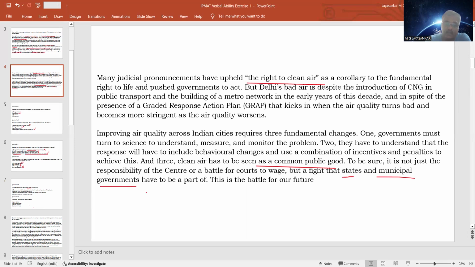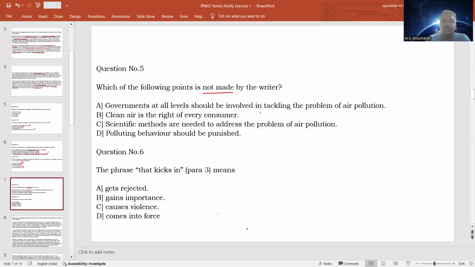So that means not only the central government or the judiciary, it is a problem that the state governments as well as the municipalities should take up, because it is a battle for our future. So all the important responsible organizations should be involved in this particular task. This is the meaning. So governments at all levels should be involved in tackling the problem. This is a true statement. Since this is a true statement, this is not our answer, because we need something that is not a true statement. Option B, clean air is the right of every consumer.